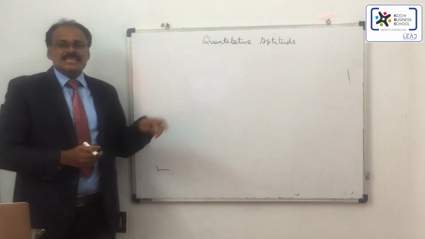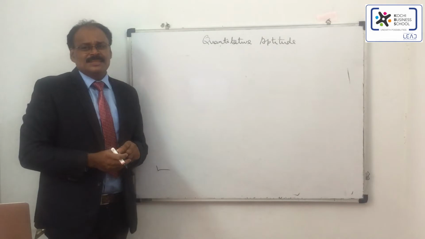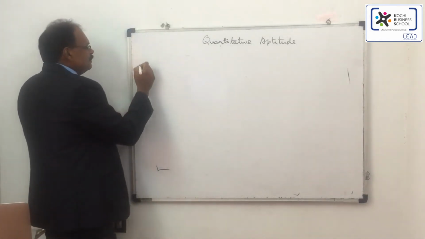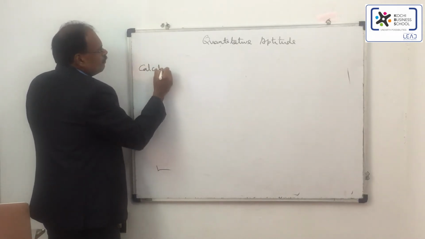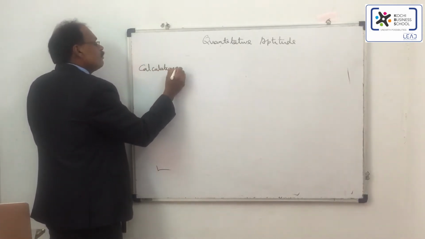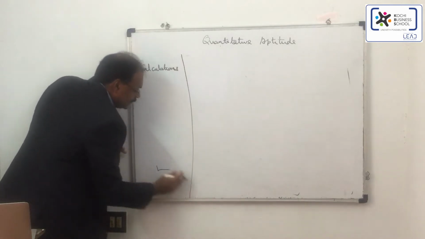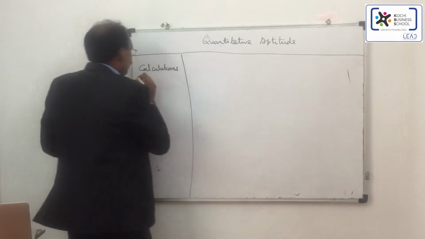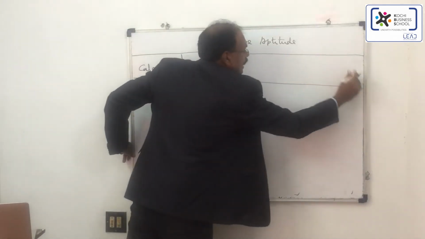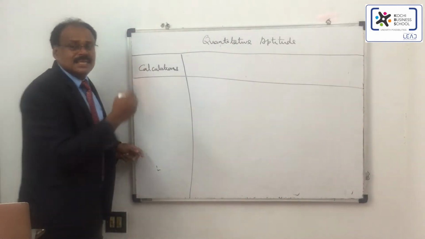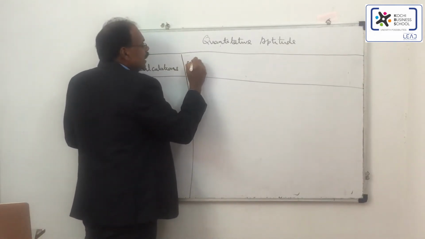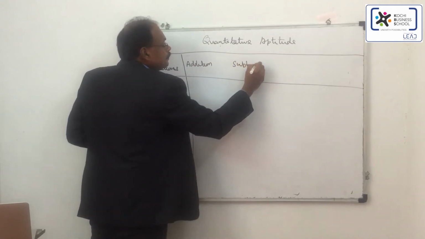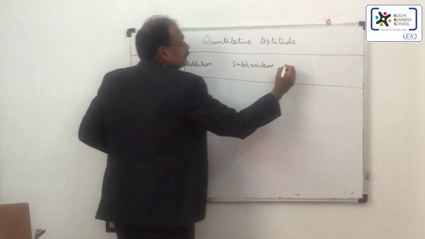And if you look into that, you can see 5 sets of questions, or minimum 4 sets of questions. One is calculations. In the first section, you can see calculations. And what normally comes in calculations is the basic addition, subtraction, multiplication.